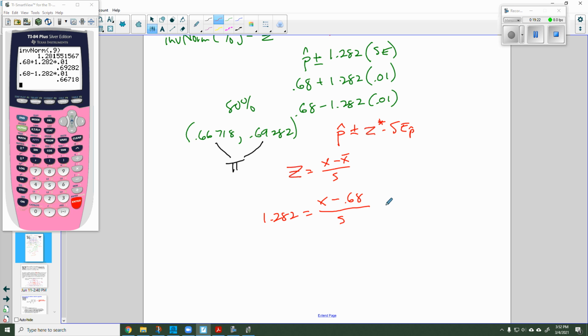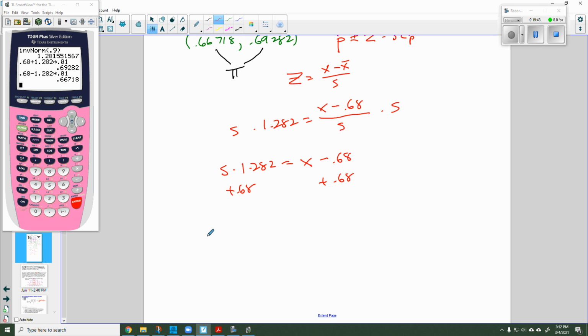So I could multiply s on both sides, and I get s times 1.282 equals x minus 0.68. And I add 0.68 to both sides, and I have 0.68 plus 1.282 times the standard error.